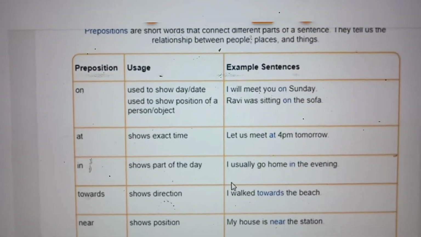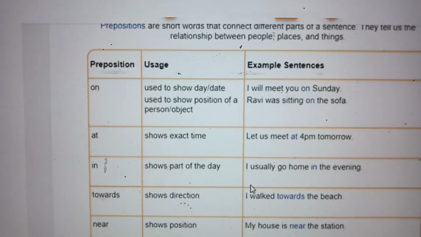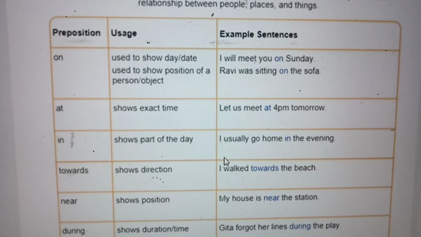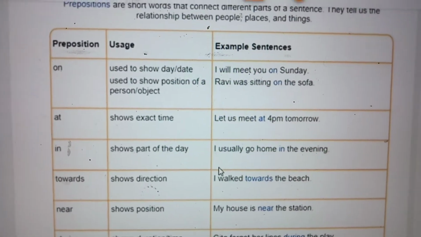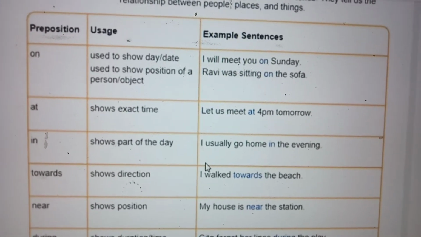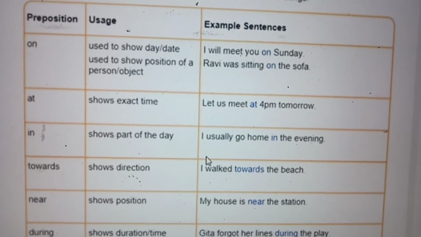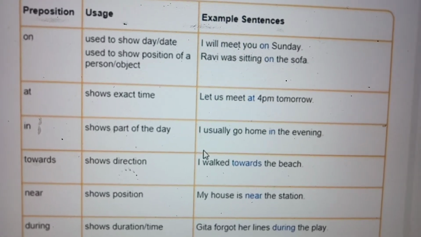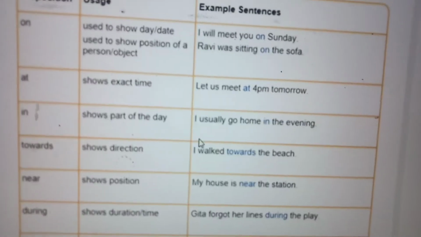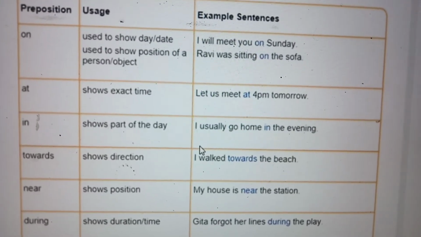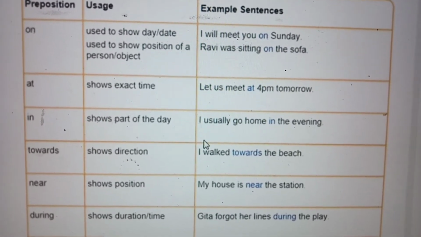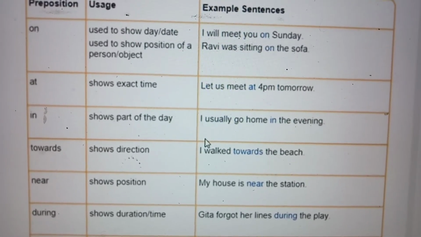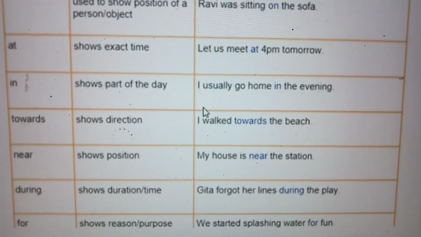That is a day. Day, date and the position. Position means like Ravi was sitting on the chair. At shows the exact time, at 4 p.m. Okay. In shows the part of the day, that is in the evening. Towards shows direction. I walk towards the beach. Near shows the position. Direction, position. Towards, near. My house is near the station.